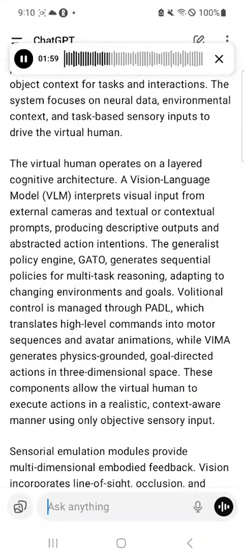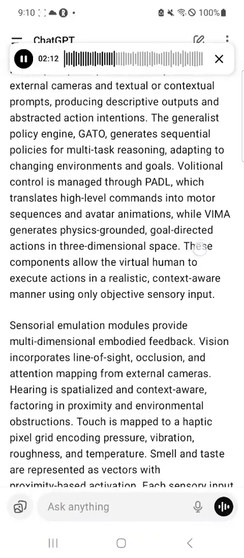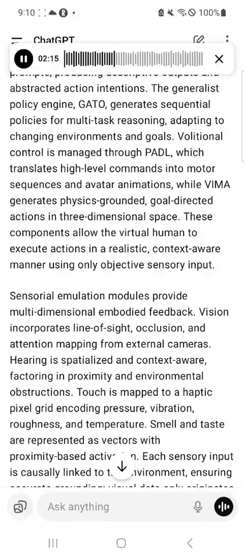A vision language model, VLM, interprets visual input from external cameras and textual or contextual prompts, producing descriptive outputs and abstracted action intentions. The generalist policy engine, Gato, generates sequential policies for multitask reasoning, adapting to changing environments and goals. Volitional control is managed through Paddle, which translates high-level commands into motor sequences and avatar animations, while VIMA generates physics-grounded, goal-directed actions in three-dimensional space. These components allow the virtual human to execute actions in a realistic, context-aware manner using only objective sensory input.